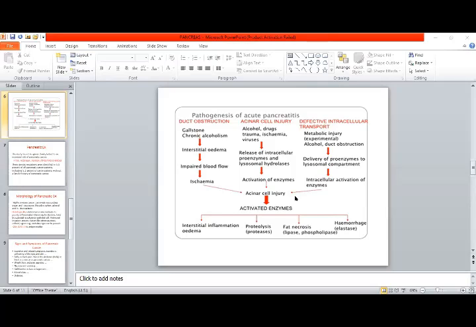The main difference between central and nephrogenic is that when the cause lies in the brain, this is central, and when the cause lies in the kidney, this is nephrogenic diabetes insipidus. So this is the main difference.